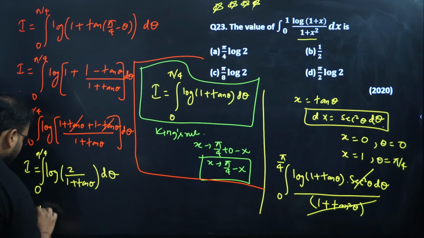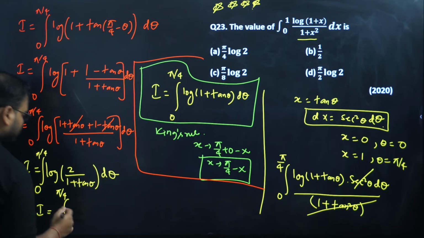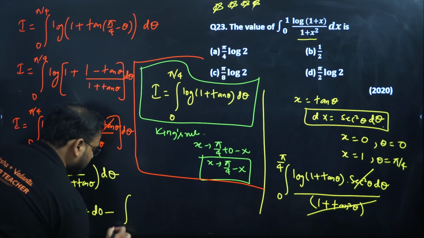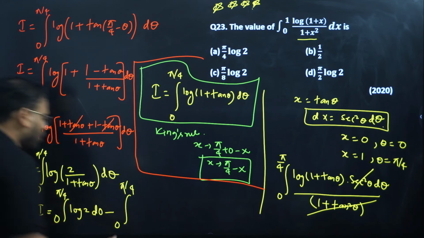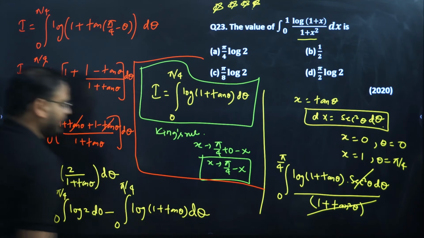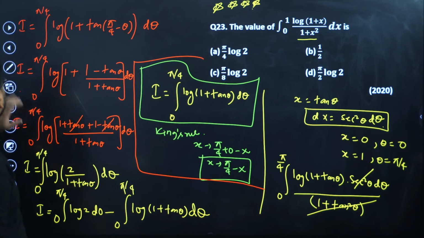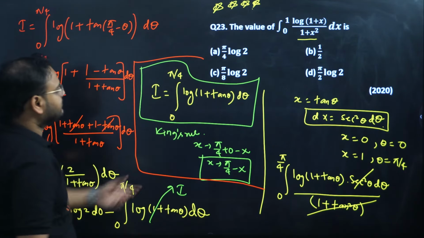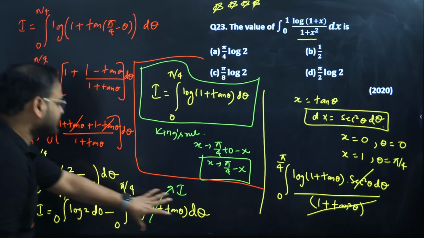How do you integrate this part? Check this here, 0 to pi by 4. We'll have 2 integrations. First of all, we'll have log 2 d theta, minus the same limit 0 to pi by 4. This time it's log a by log b, so log a minus log b. So log of 1 plus tan theta d theta. This log 2 will come over here and this part will come over there. If you check carefully, this right here is nothing but the integration I. This part and this part are the same: 0 to pi by 4 log of 1 plus tan theta d theta. This means I can replace this whole thing by I.